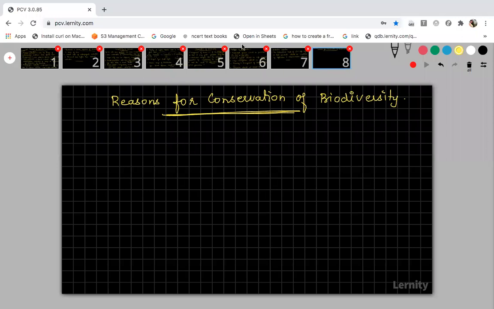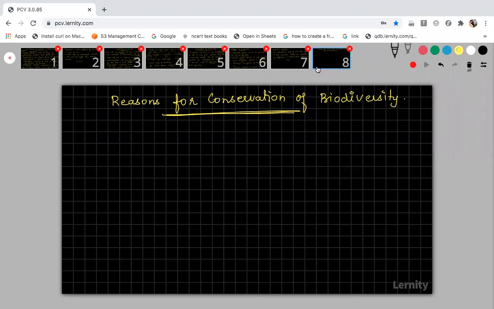There are three important reasons for conservation. Unique ecosystem means some organisms are present only in that particular ecosystem. For example, take penguins. Penguins are seen only in the polar region. That is one sort of ecosystem. If that ecosystem is not properly maintained, then the organisms depending on it will also become extinct. Got it?